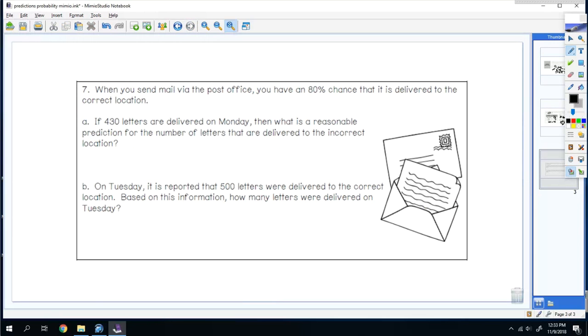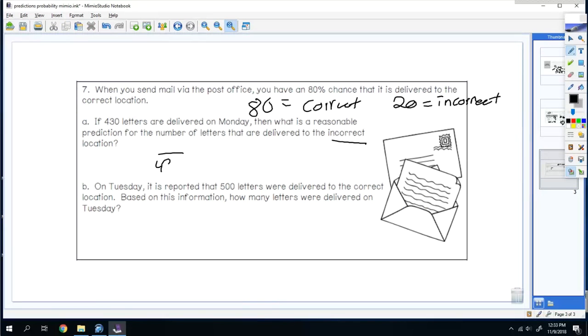Okay, last one. When you send mail via the post office, you have an 80% chance that the mail would be delivered correctly. So 80% is correct. Well, total percentage is 100. So 100 minus 80 is 20%. So if 430 letters are delivered on Monday, then what's the reasonable prediction for the number of letters that will be delivered to an incorrect location?